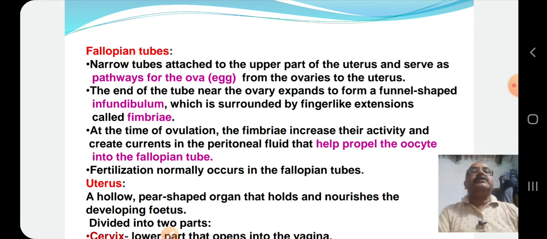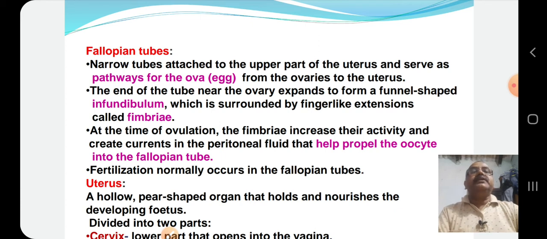These are narrow tubes attached to the upper part of the uterus and serve as a pathway for the ova from the ovary to the uterus. That means by means of fallopian tubes, the egg travels from the ovaries and reaches the uterus. The end of the tube near the ovary expands to form a funnel-shaped infundibulum. We have already seen these structures in the figure.